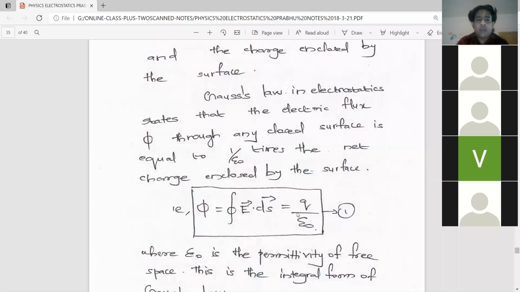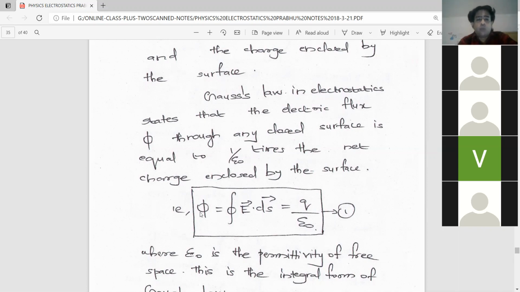So electric flux represents electric lines of force, or it simply indicates the electric field. In simple language, electric flux is the total number of electric lines of force, and the electric field is represented by using electric lines of force. It means that electric flux is a direct indication of the electric field itself. We are quantifying it, giving the amount of that electric field. That is electric flux. That's all.